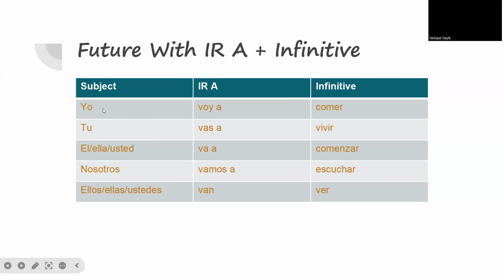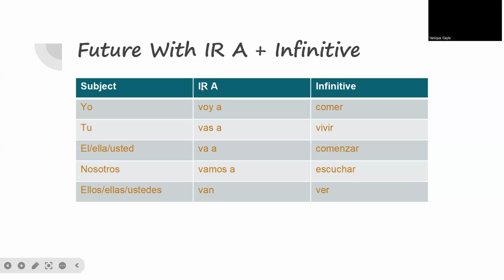So one more time. Yo voy, tú vas, él, ella, usted va, nosotros vamos, ellos, ellas, ustedes van. And then we put the preposition a after the verb. Then we have to use the infinitive. So yo voy a comer. I am going to eat.